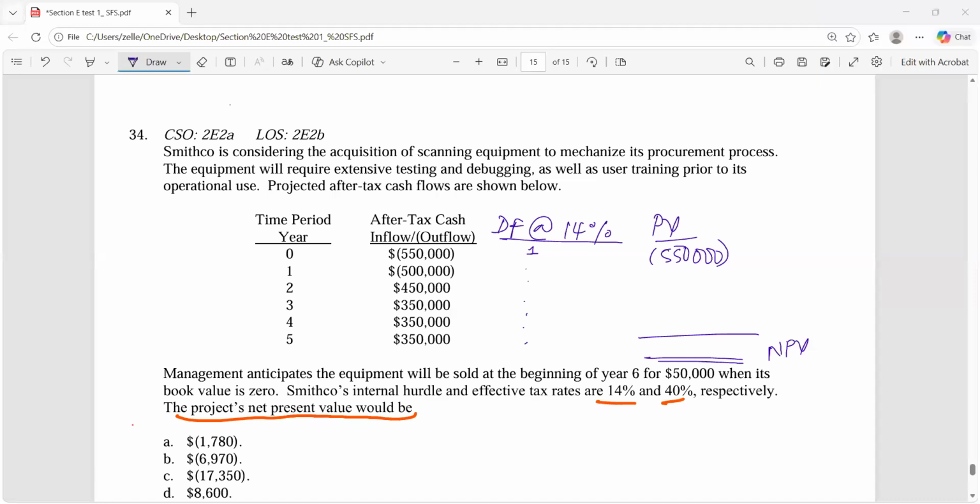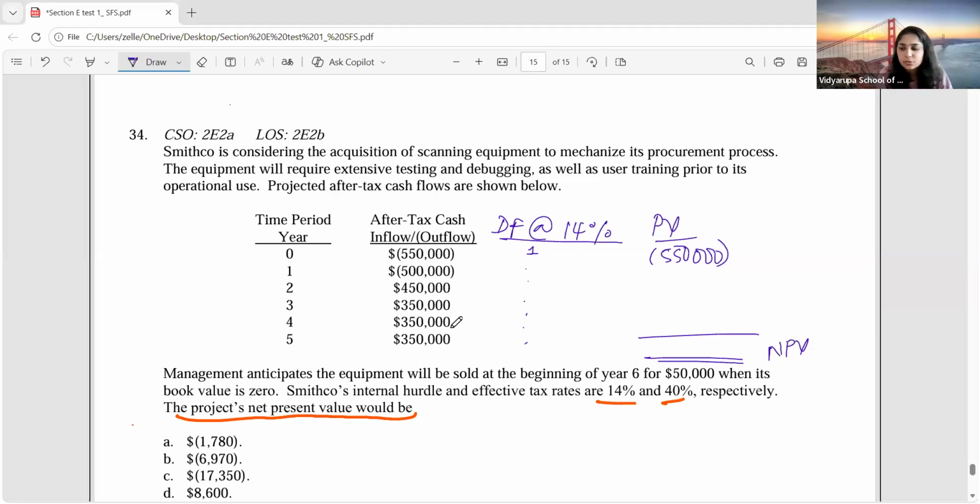Option A, ma'am. So fast you finished solving. Okay. Let's see. Actually, we can use the annuity factor for the last 3 years, right? Because it's the same. But anyways, what are the discount factors, guys?